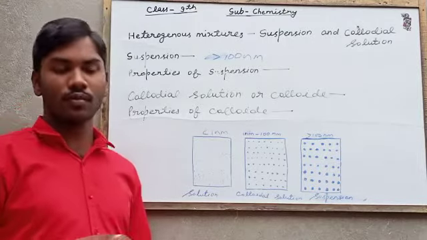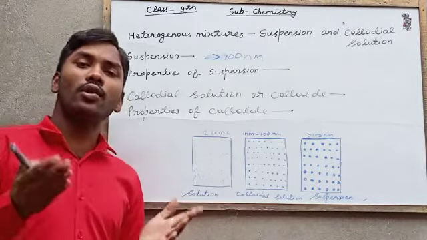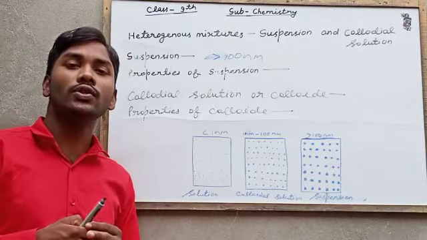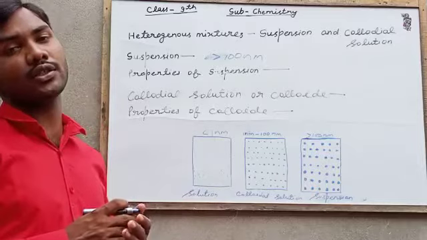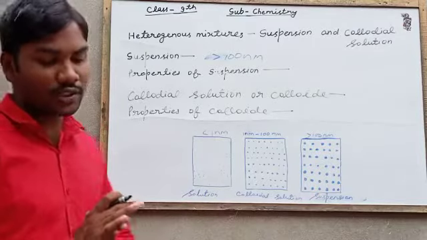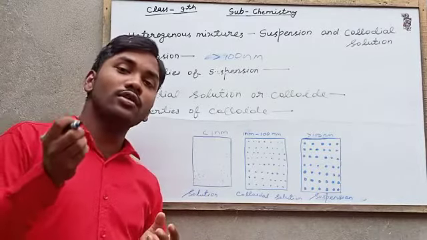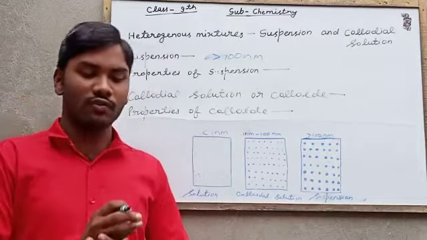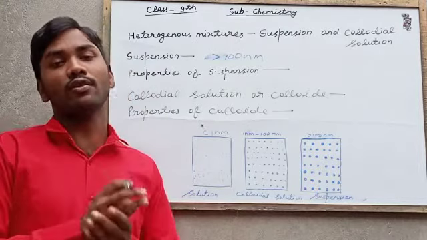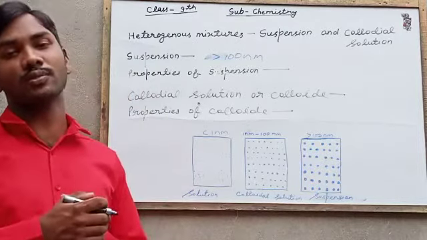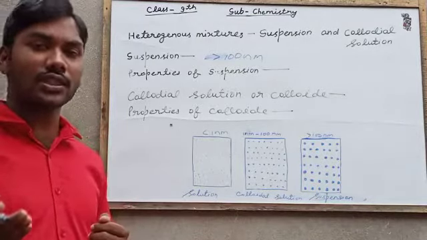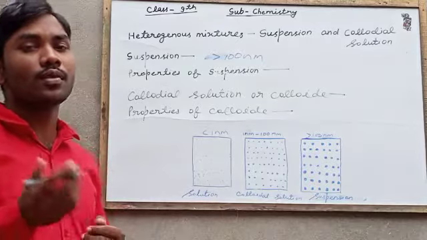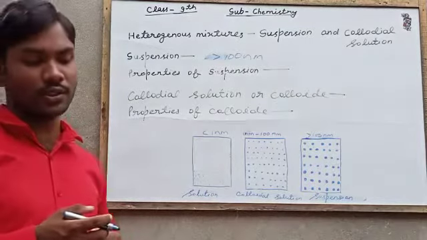So in colloid there are two phases. One, the disperse phase: the smaller quantity found in the colloid is called the disperse phase. For example, in milk, fats and proteins are the disperse phase.